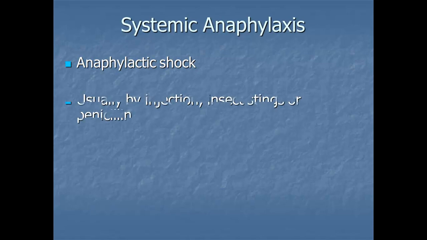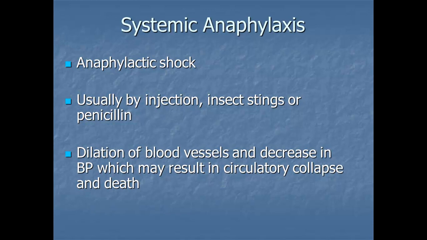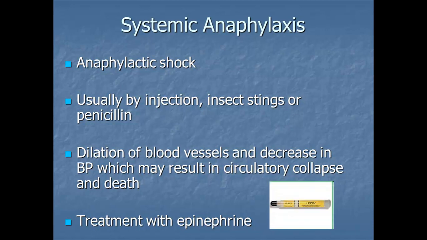Systemic anaphylaxis is basically anaphylactic shock, and it's usually shock from ingested or injected antigens. So you may have gotten an injection, an insect sting, or penicillin. Usually there's a dilation of blood vessels and a decrease in blood pressure, which may result in a circulatory collapse and death. Usually the best way to treat this is with epinephrine, and most people that have very severe allergies use something called an EpiPen.